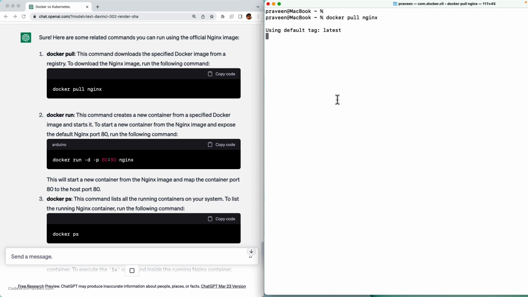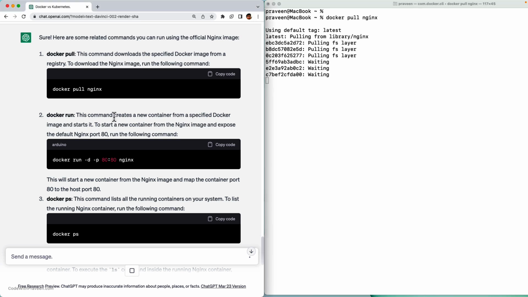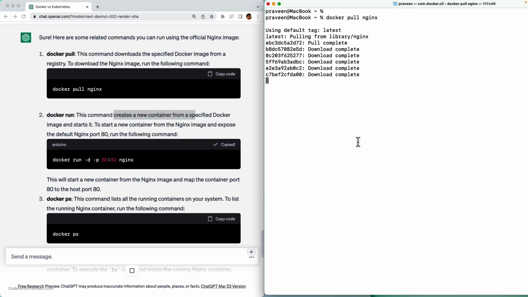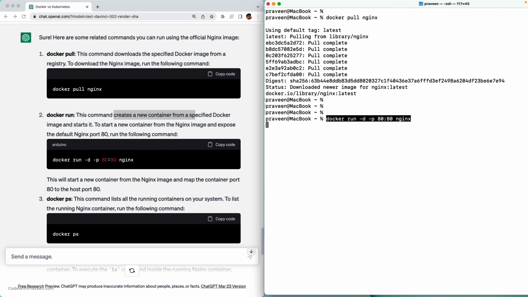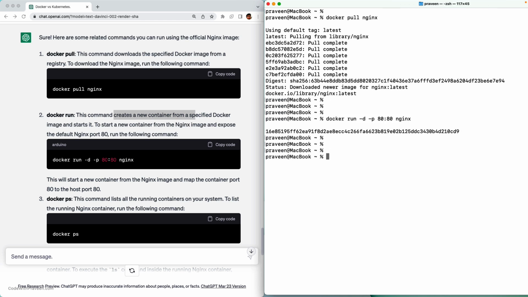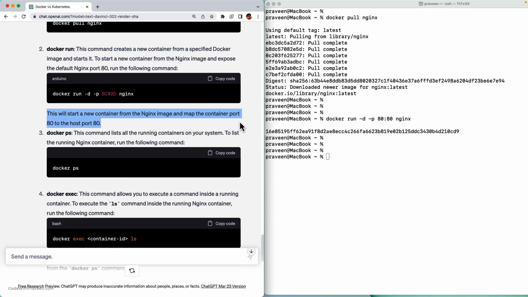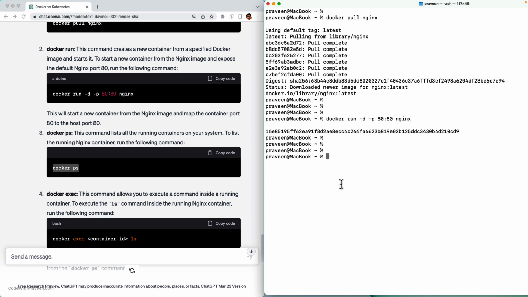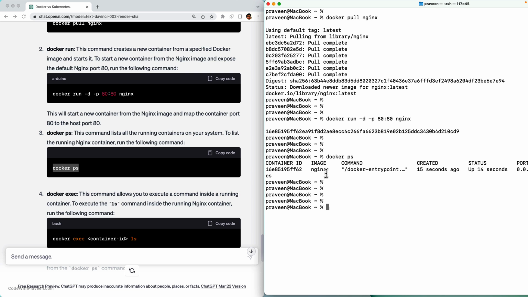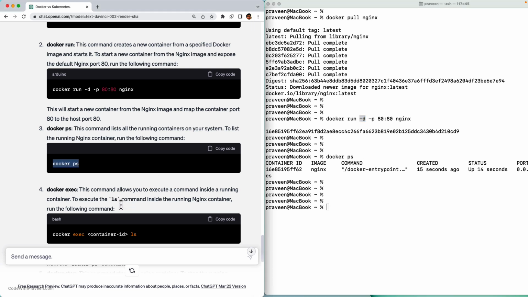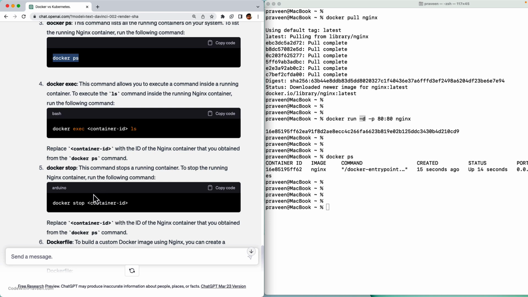Okay, I'm going to pull it. And the next command is docker run, which creates a new container. Okay, it ran and it exited. This will start a new container and map the container port to port 80. And then it tells me to use docker ps to list the containers. Okay, I see a Docker image, Nginx. Since we have given -d, just know that it is running in the detached mode, which means that it's running in the background. And then you can use other commands like docker exec, docker stop, and so on.